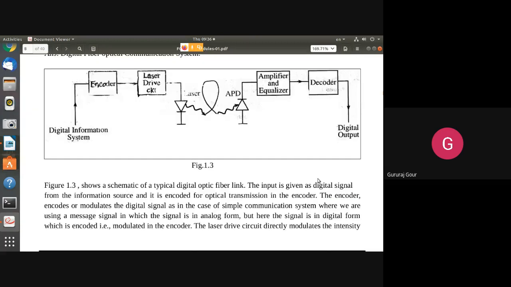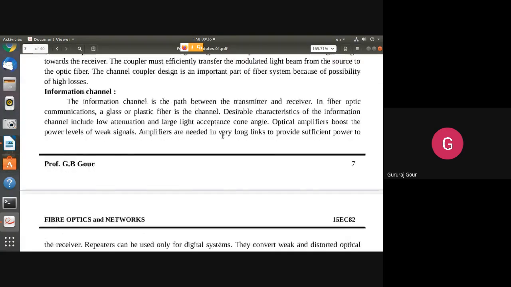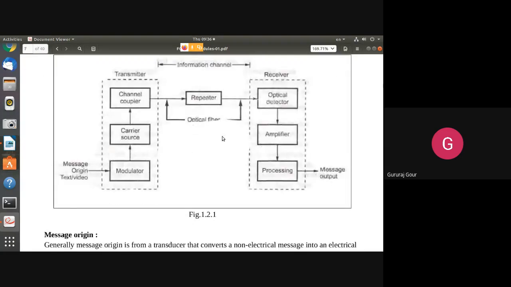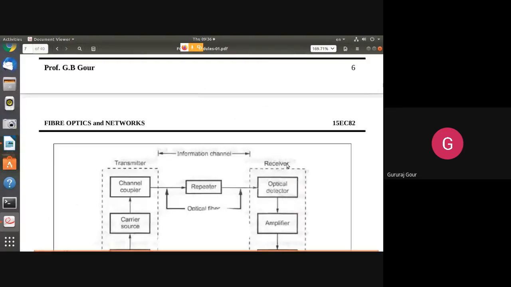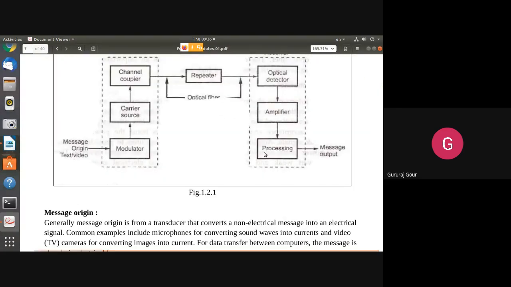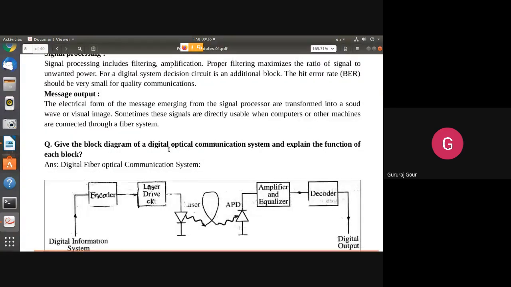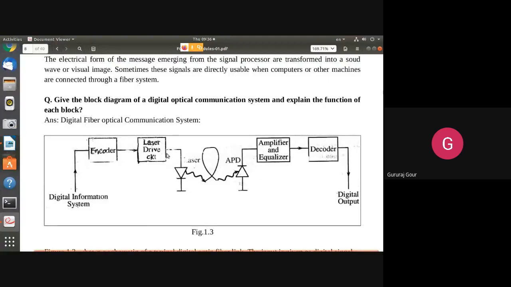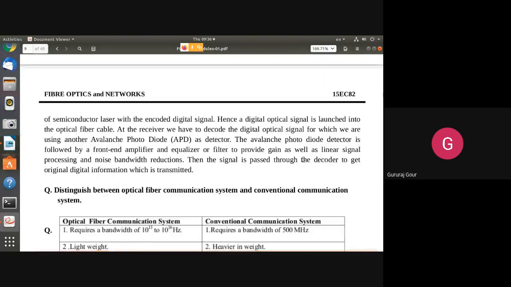So for 3 to 4 months normally we are getting this one particular aspect. Two questions we are observing here today. One is to explain the actual optical fiber communication system briefly, for up to 3 months, and for up to 6 months, you have to explain it in more detail. Another one is the digital optical communication system, starting with encoder and decoder and equalizers. After 3 months, this block diagram, this much you have to explain.